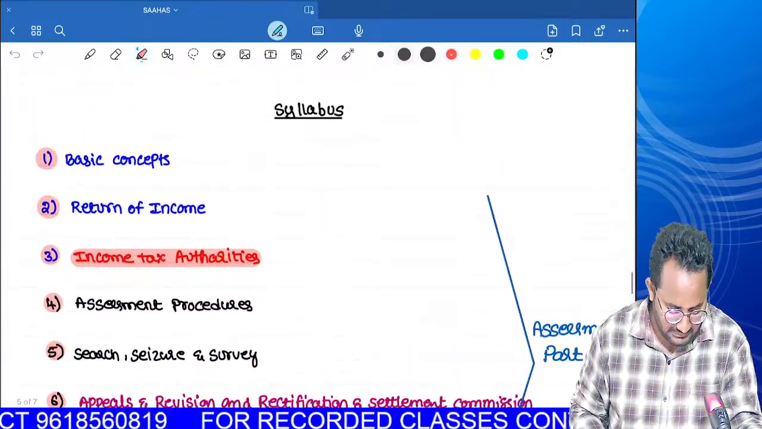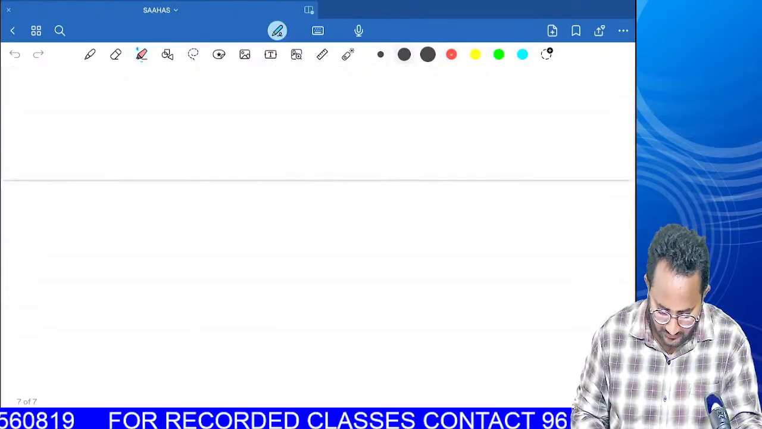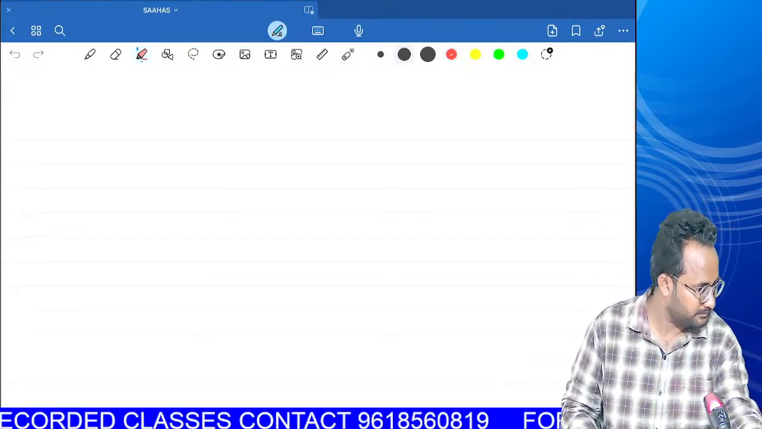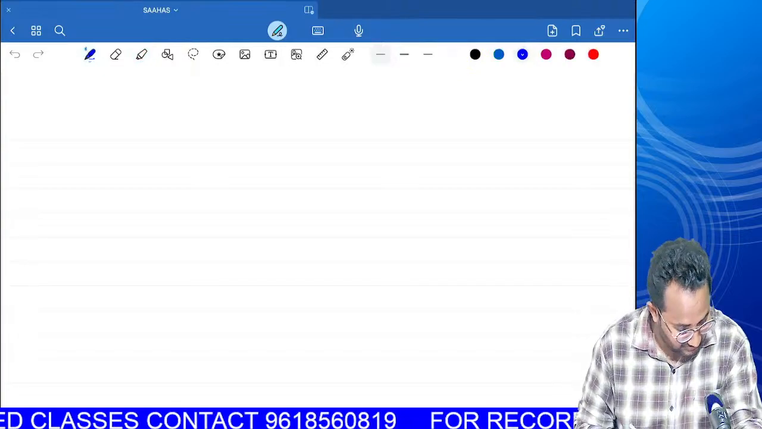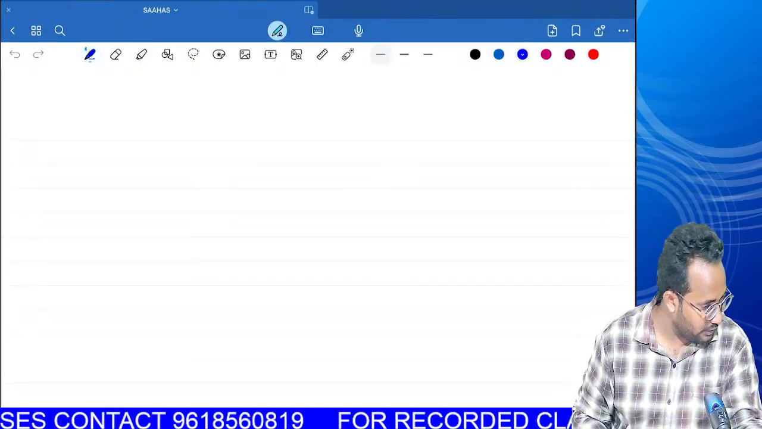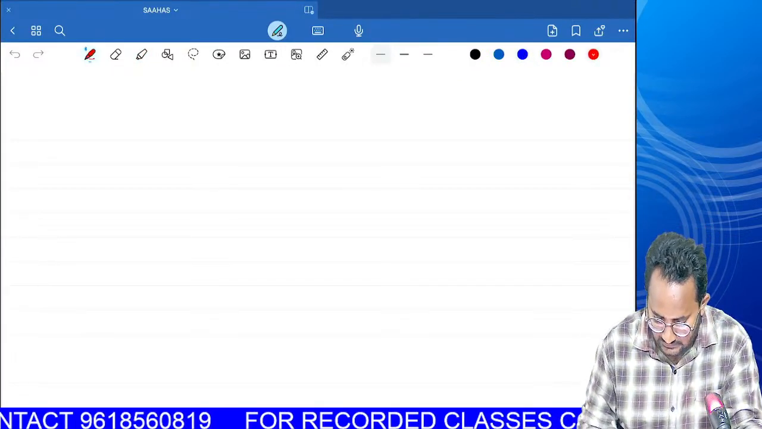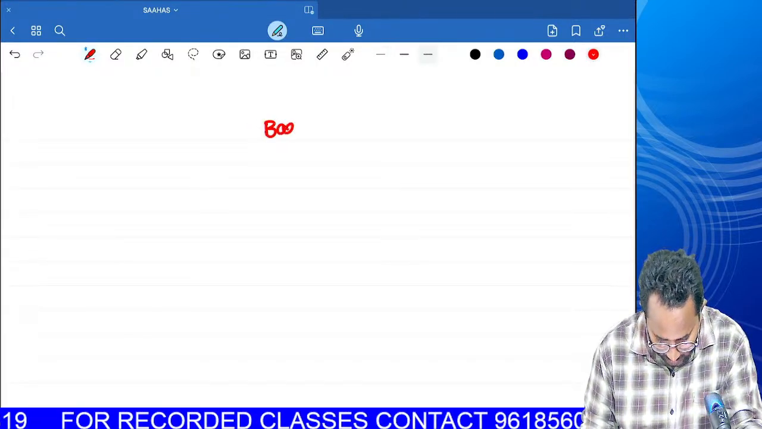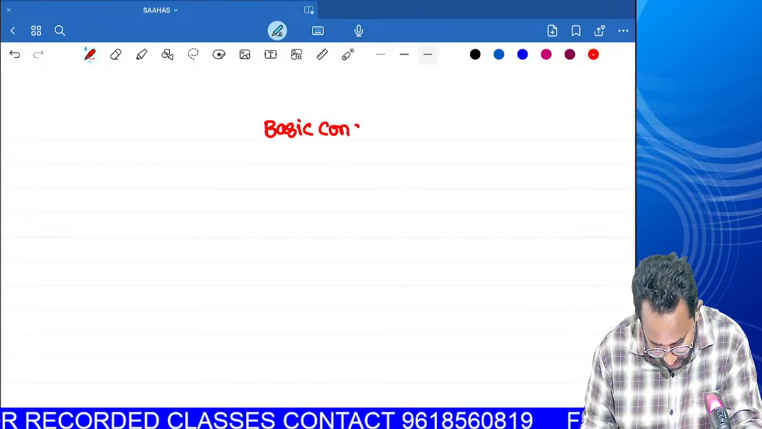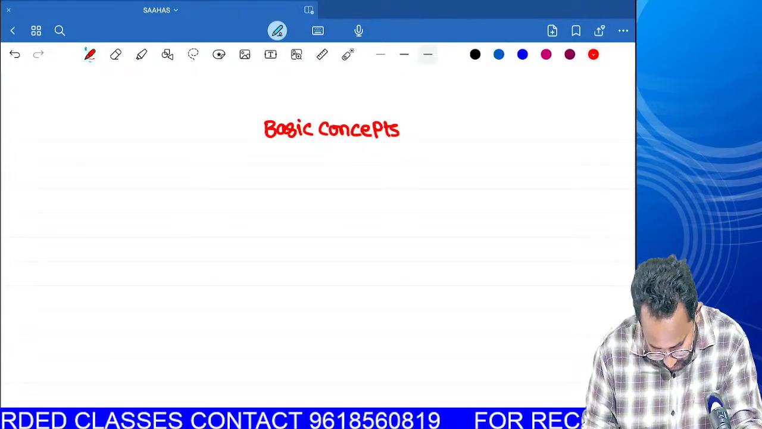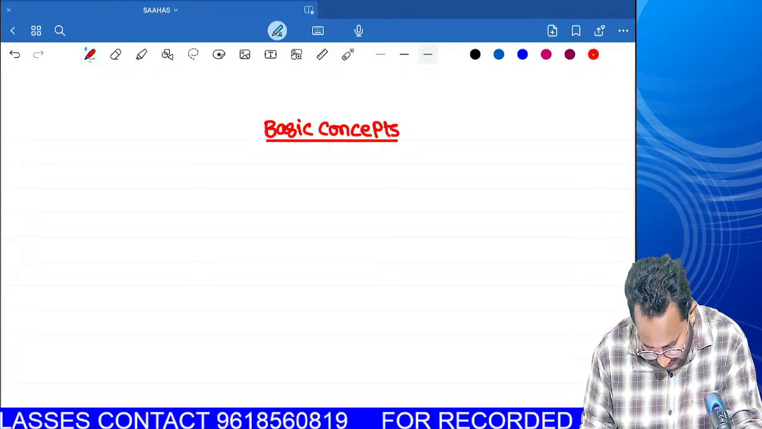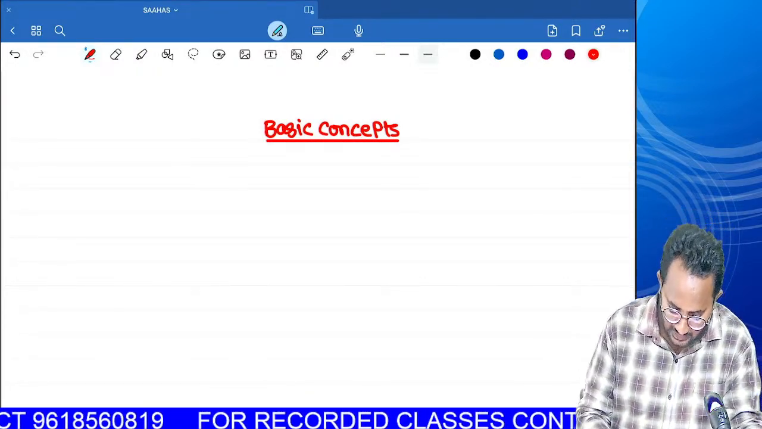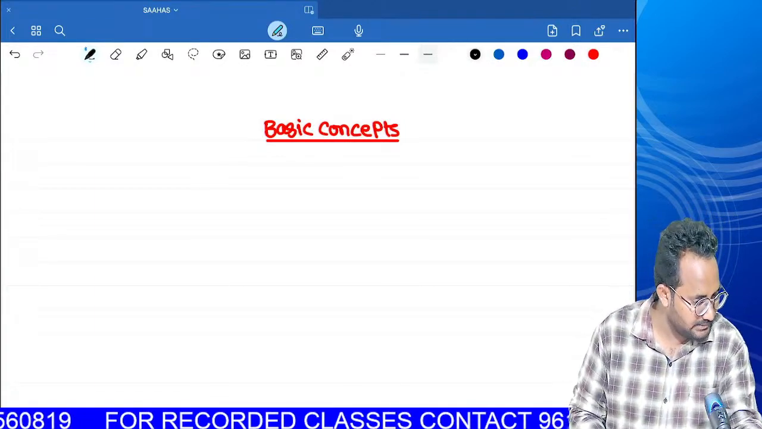So straight away we will start the basic concepts. Very important chapter, and there are a lot of amendments in this chapter. So that's why I want to start with the basic concepts. Start with a fresh page and give the heading basic concepts. So you have to write the notes along with me. Even though all these contents are in our concept book as well as workbook, you have to write the notes along with me, then only you can get the concepts clearly.